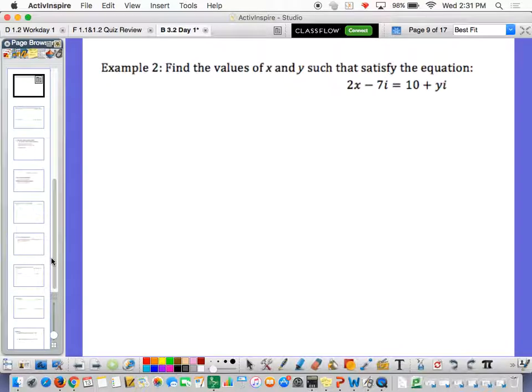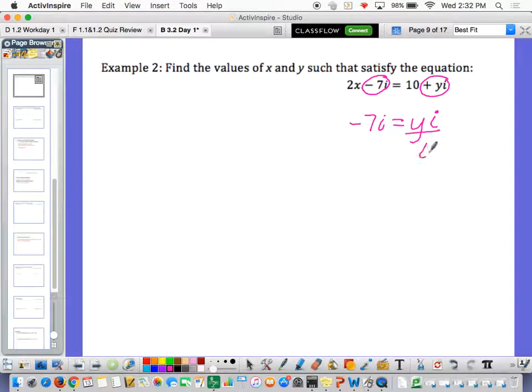We want to find the values of x and y such that this is true. Well, we've got two things happening. We have an imaginary part, this is an imaginary part, and its friend that's also imaginary is over here. You learned from the previous slide that if you have things that are imaginary, you can only compare them to things that are imaginary, right? So let's compare them. We can say that negative 7i is equal to y times i.